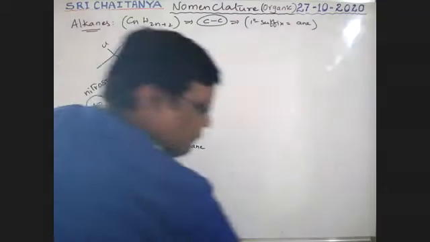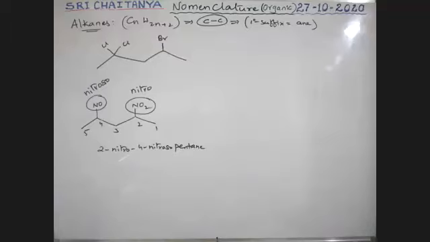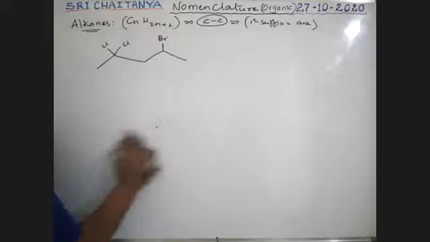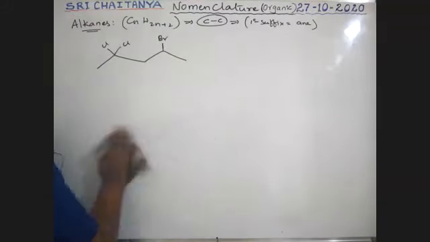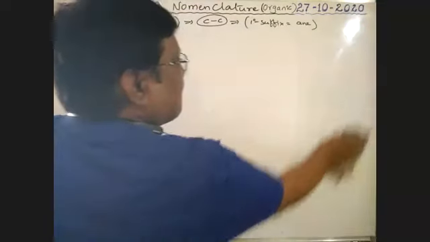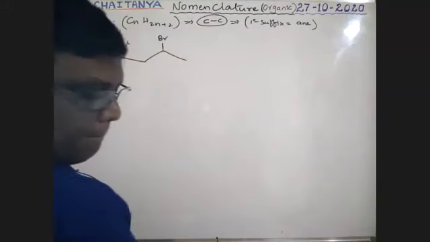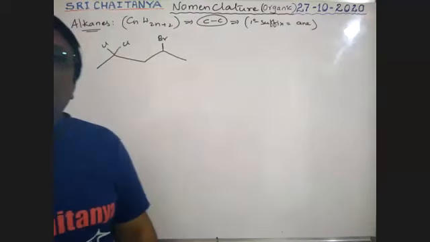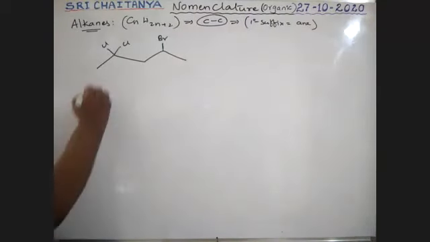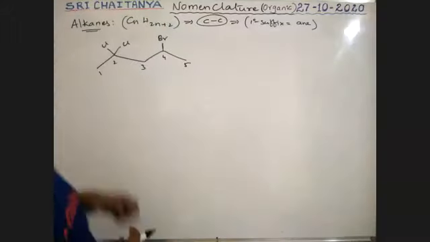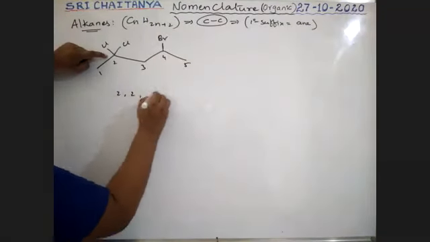Okay. Now tell me the answer for this one. Yes, correct. So numbering is like this. So boys, see here, locations. So 2, 2, 4 locations.